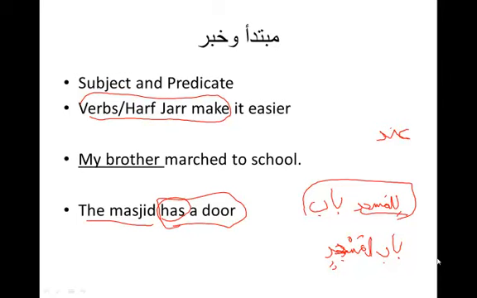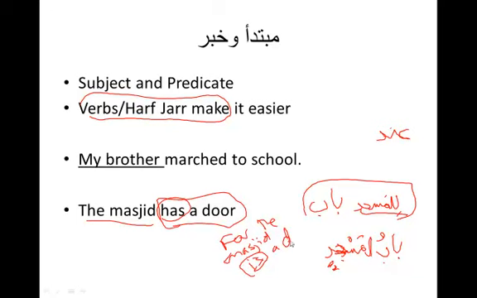But in a grammatical sense, it's not idafa because you don't have this thing. Babul, single, no tanween here, and masjidi, you have to have a kasra here. That is not being followed. And there's no is. If you want to do a little translation, for the masjid is a door. Okay? Is. So as soon as you have is, you know it's a nominal sentence. And that's what the next slide is talking about.